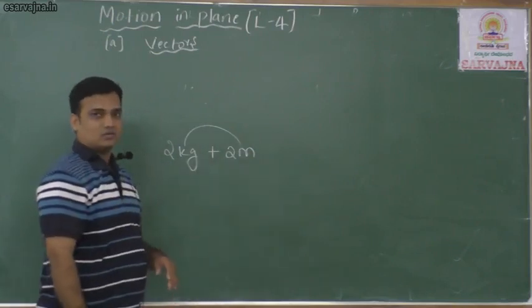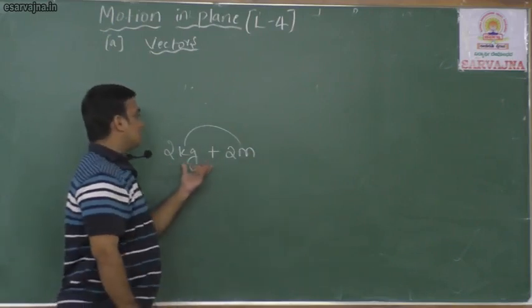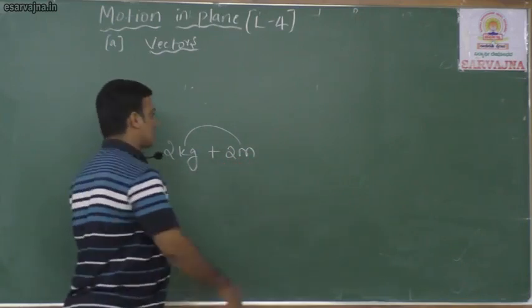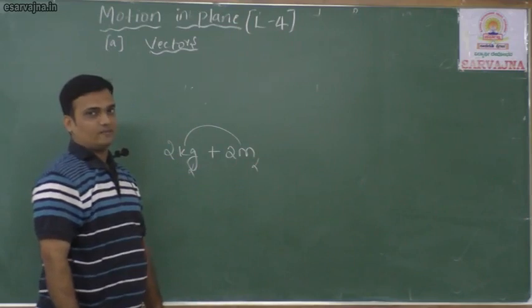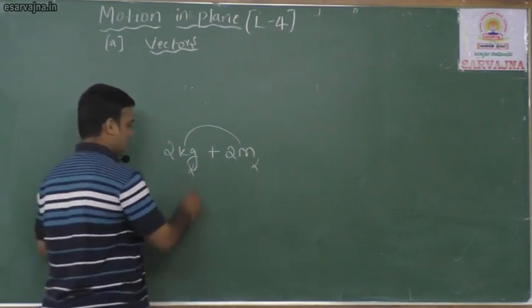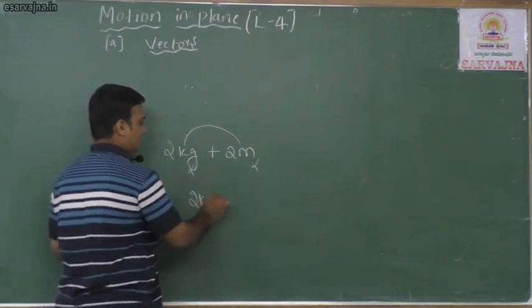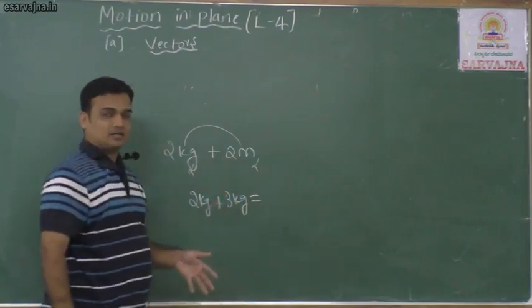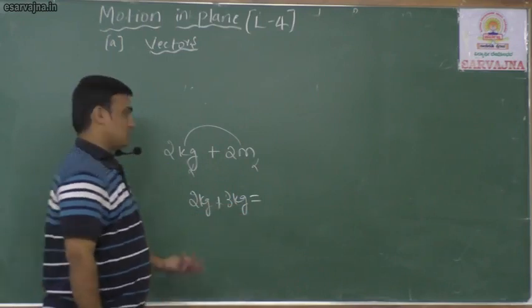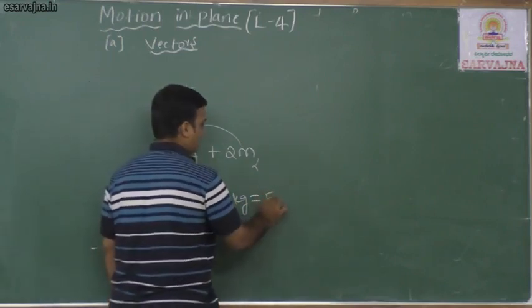No, it is not allowed. You cannot add 2 kg with 2 meter because the units are different. You can add only the same units, like 2 kg plus 3 kg. The result is, of course, 2 plus 3, 5 kg.